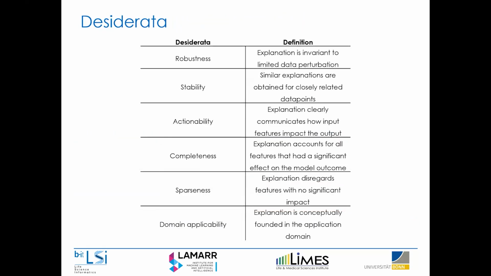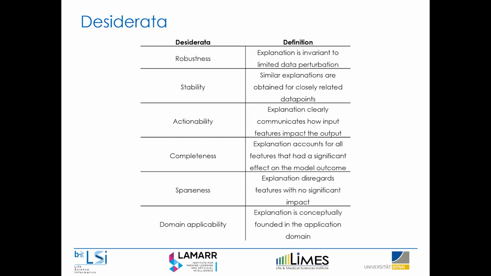So to provide a basis for the comparison of different XAI methods, we have a set of characteristics that we would like them to have, which are called desiderata. It's basically to provide a communal nomenclature we can use when we talk about different XAI methods. Examples of these desiderata include robustness, basically meaning that explanation should be robust to minor data perturbation, or stability, which is related: if you have very closely related data points, you would like the explanations to be similar, which makes sense.